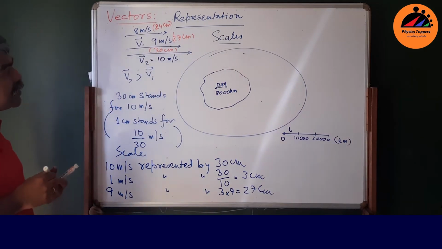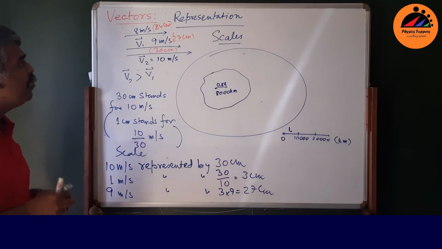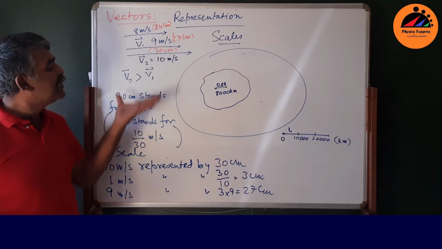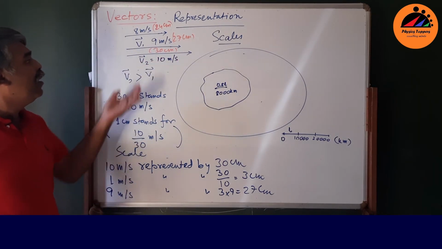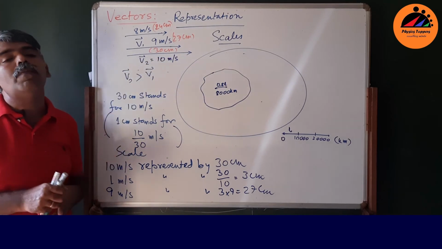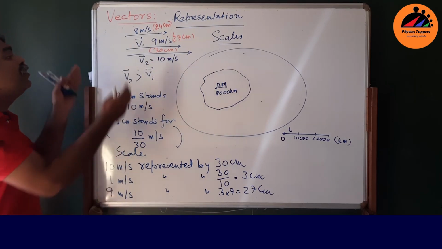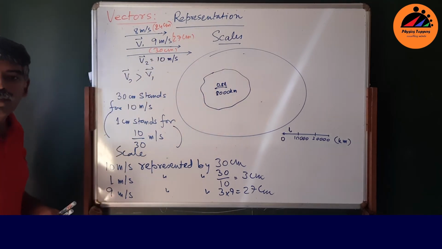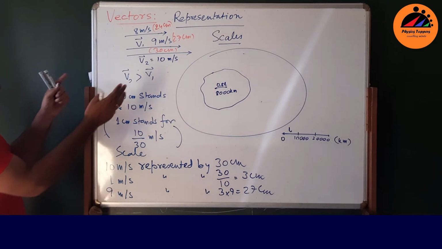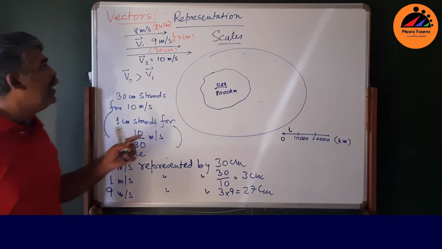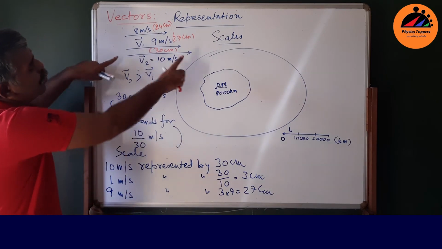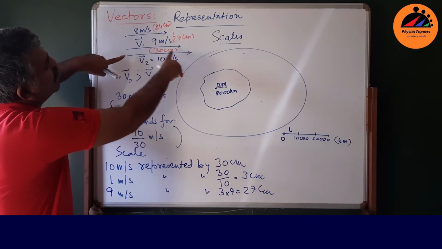So representation means you must have a scale. If you don't have a scale, from this arrow you will not be able to make out what is the magnitude of the vector, right? So representation means you must have a scale, and from that scale you must multiply centimeters.